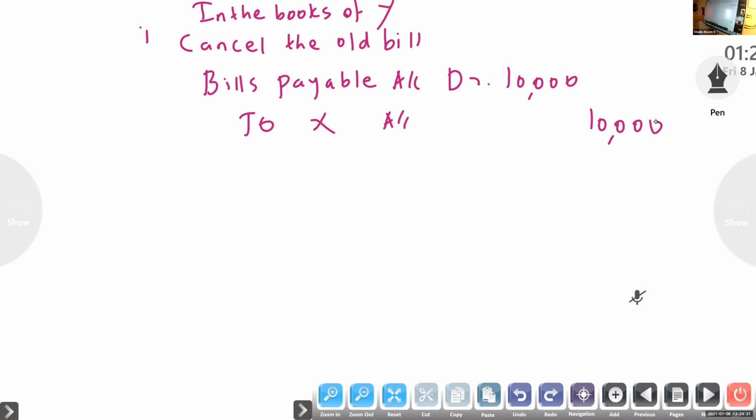Next, if noting charge is there, then bills payable account debtor, noting charge account to drawer. In the books of drawer also, you know that if noting charge comes, it is a normal bill, sent for collection, to cash, remaining the same. So first, cancel the old bill. Second one,